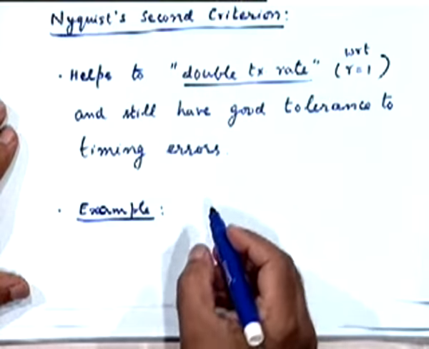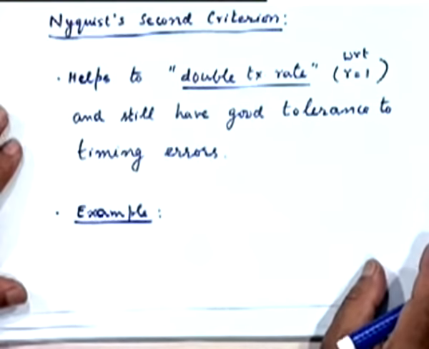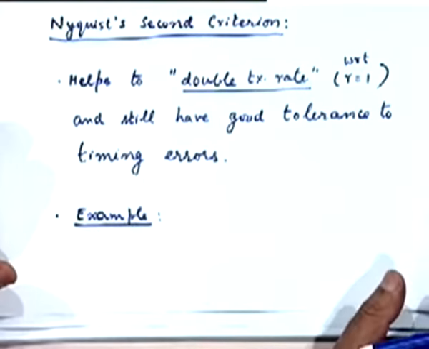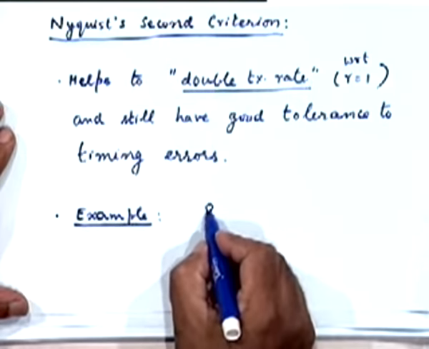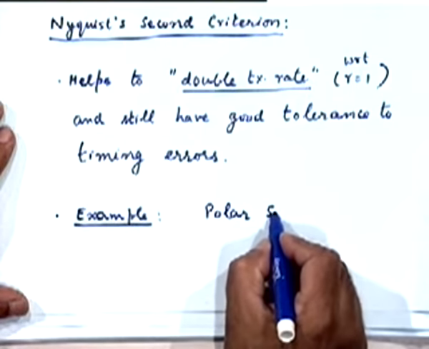I'm not at the moment coming straight to the Nyquist criterion, but just trying to motivate it by means of an example. Let's say we are back to our polar signaling, with full width rectangular pulses being used. So let's return to our polar signaling.